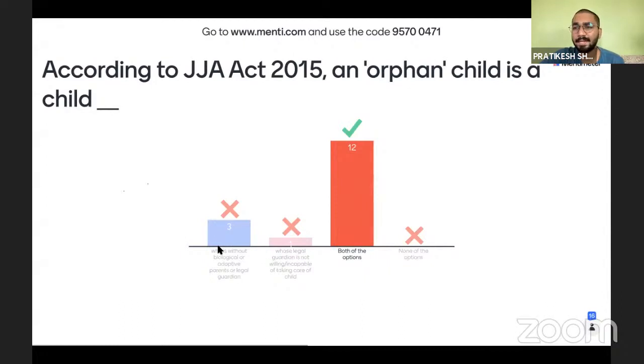or they are facing some kind of punishment, like both the parents are in jail, or there are cases when they willingly give their children to an orphanage or childcare institution, saying that we are unable to take care of this child, so please take care of that child. From there, they are known as orphans. If they are orphans, anyone who is capable can adopt those children. So according to the JJ Act, orphans are these two kinds of children.